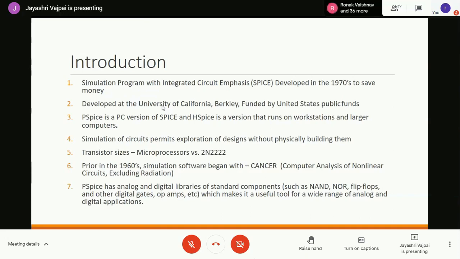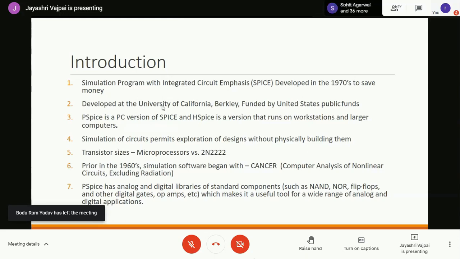Now, simulation of circuits permits exploration of designs without physically building them, as I've already told you. Therefore, PSpice allows us to check all types of performances within a few minutes.